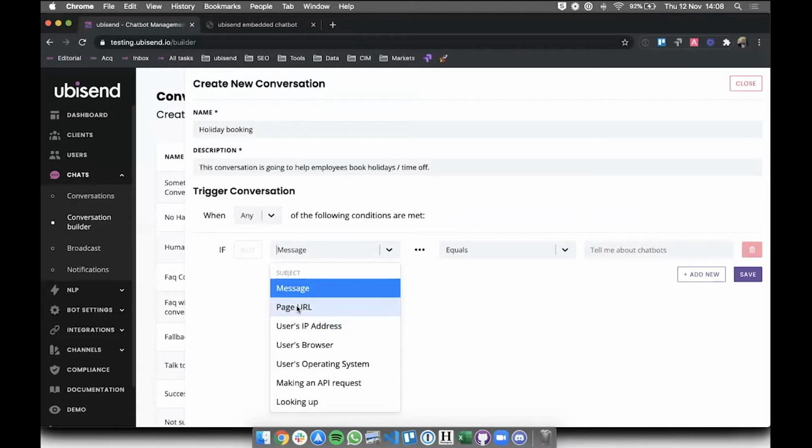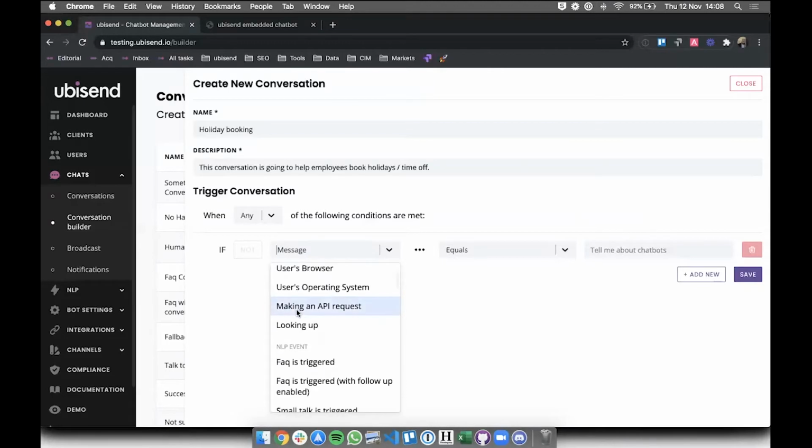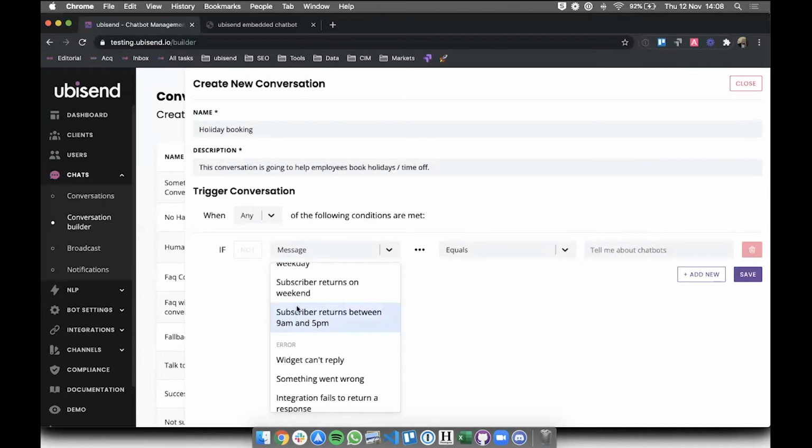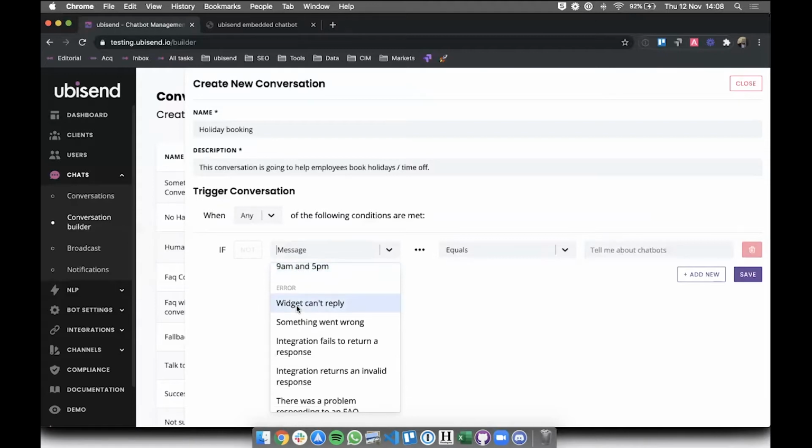So a trigger could be just landing on a specific URL. So if your employees use a specific page on your HR portal or your HR internal system to book holidays, you could have this bot just live there, and whenever someone lands there, the bot could pop up and ask them what kind of dates they would like to book as time off. If you're a bit more geeky, you can do things like API requests, so you could use integrations as events to trigger conversations, which is quite nice. As I scroll through, I'm not going to go through all of this because there's a lot, but there's a whole bunch of events that we could use for this.